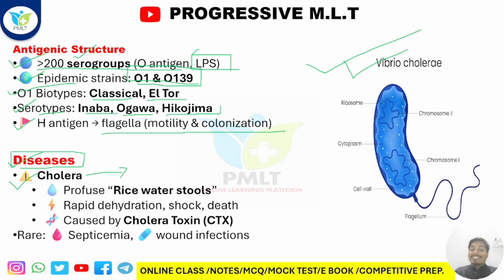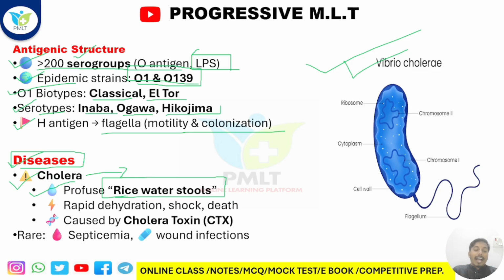Here is an important question regarding cholera that you might find in various types of examination: rice water stool. You will find lots of previous year questions where rice water stool is caused by cholera. There may be a question that rice water stool is caused by, among many bacteria names, and you have to choose Vibrio cholerae.